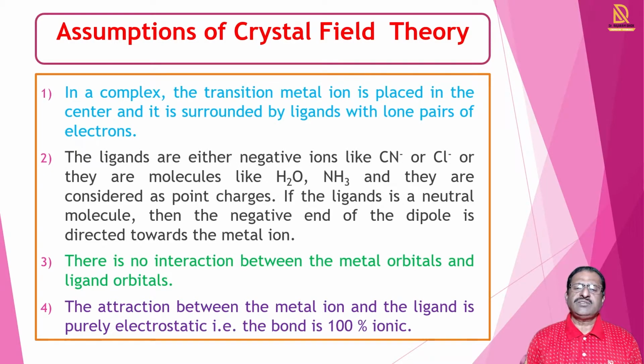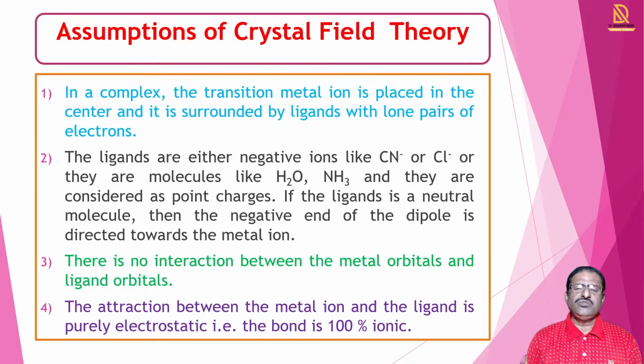These ligands are either negative ions, like CN- and Cl-, or neutral molecules like H2O and NH3, and these ligands are considered as point charges.